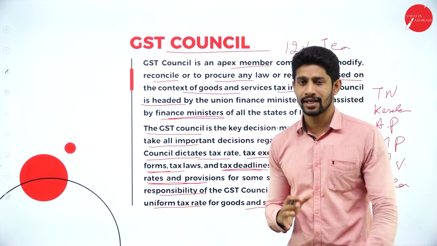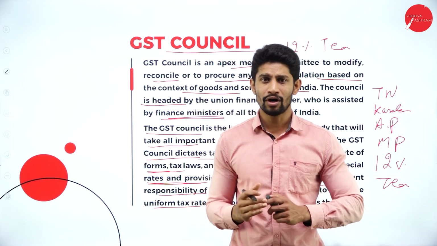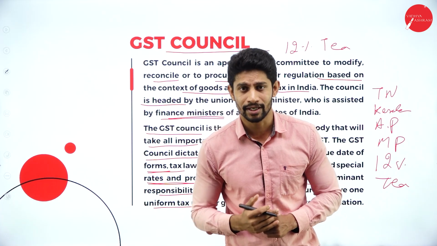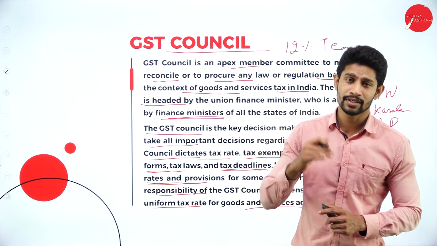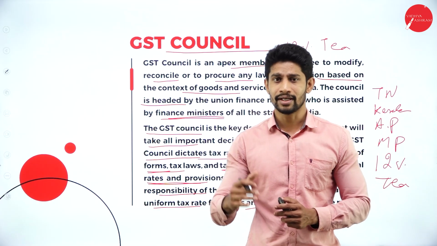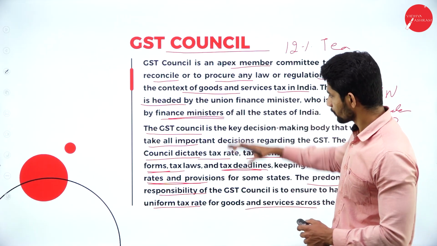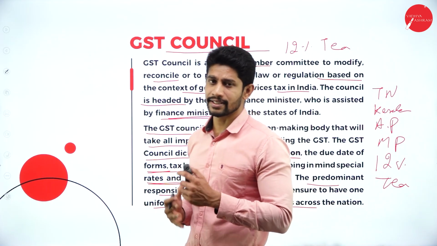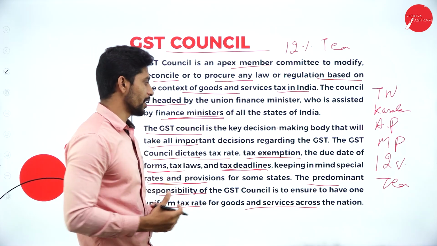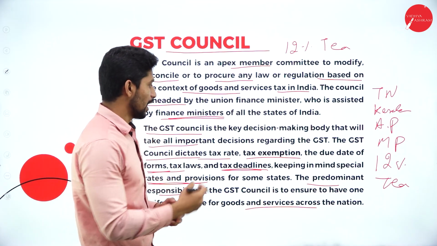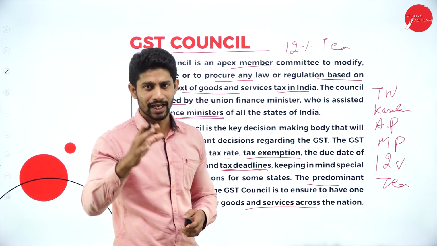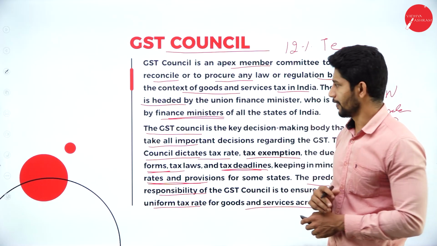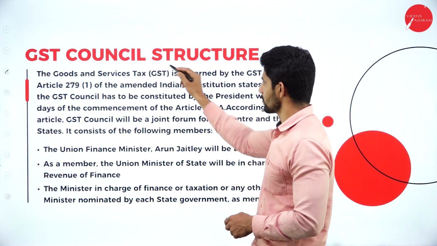So the GST Council is a body of members consisting of the Union Finance Minister as the chairman, and the Finance Ministers of all other states will be assisting the Union Finance Minister under this GST Council. Their responsibility is to take care about the tax rate, the exemptions, provisions, and the due dates of payment of taxes, and also to make sure that a uniform tax will be imposed in all other places in India. So next, moving further, GST Council structure.